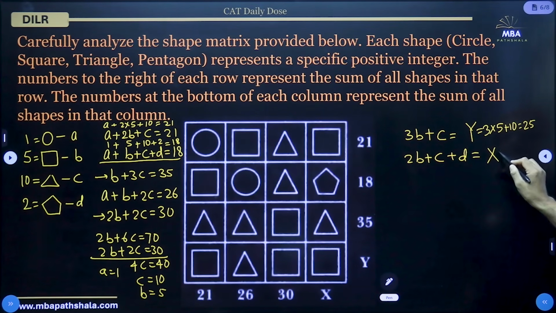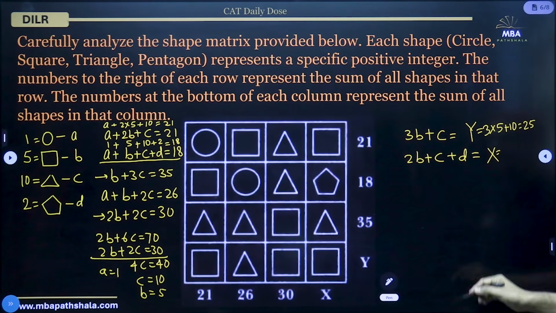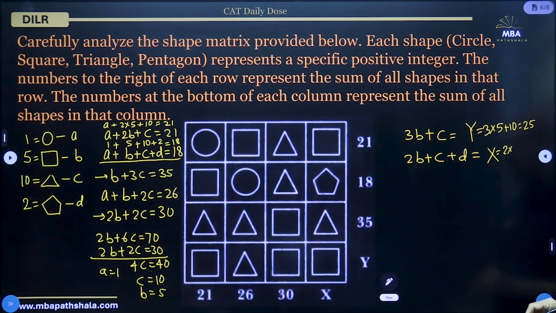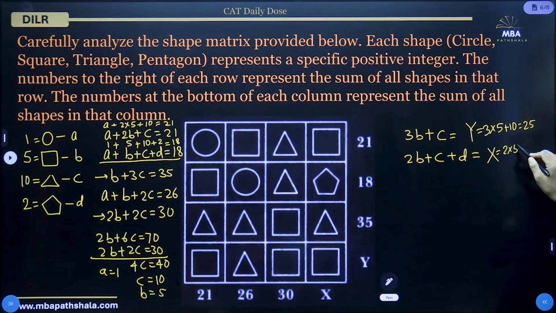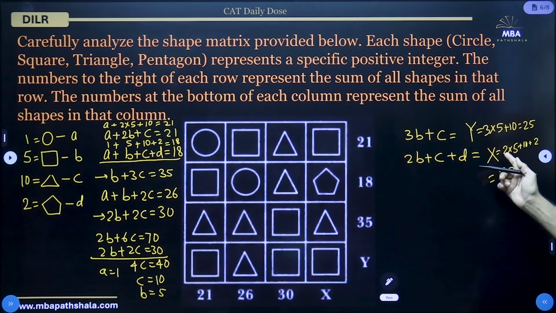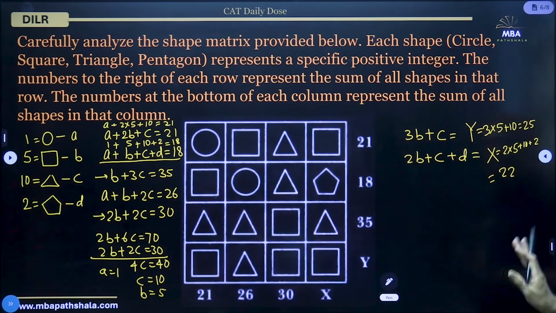So Y is 25, and the value of X, that is 2 into B, which is again 5, plus C is 10, plus D is 2, so that will be 22. So the values of X and Y are also calculated. 2 into 5, 10, plus 10, 20, plus 2, 22.